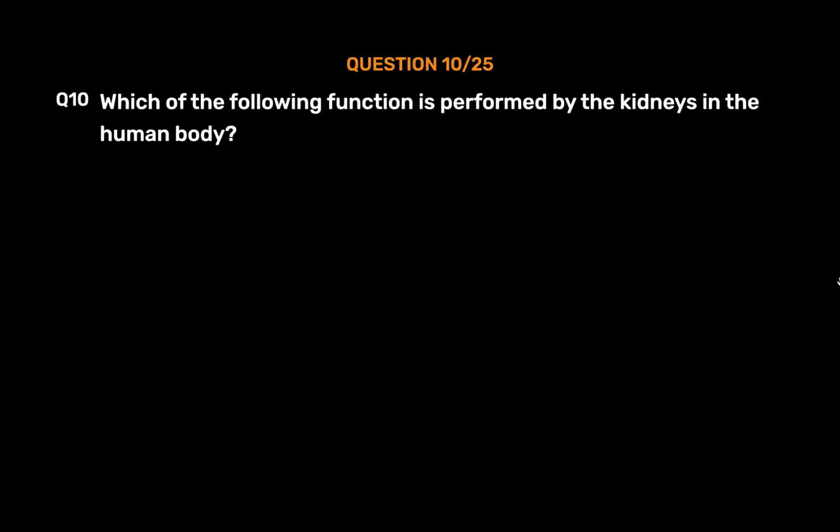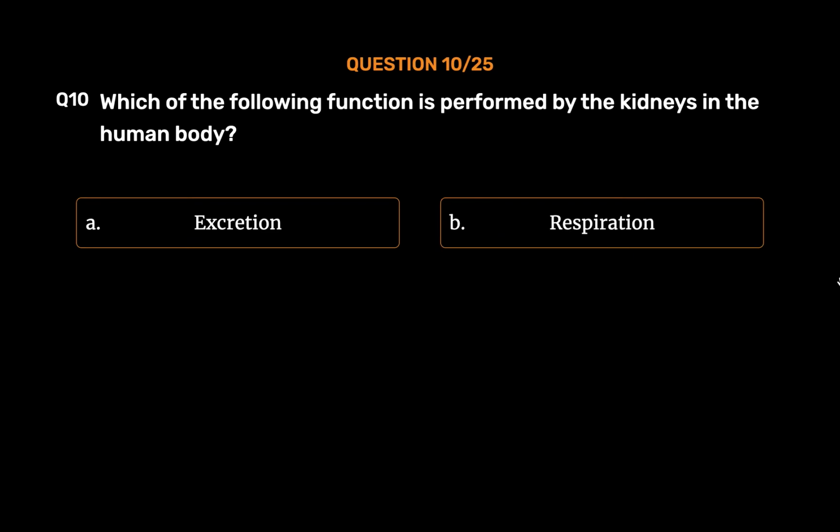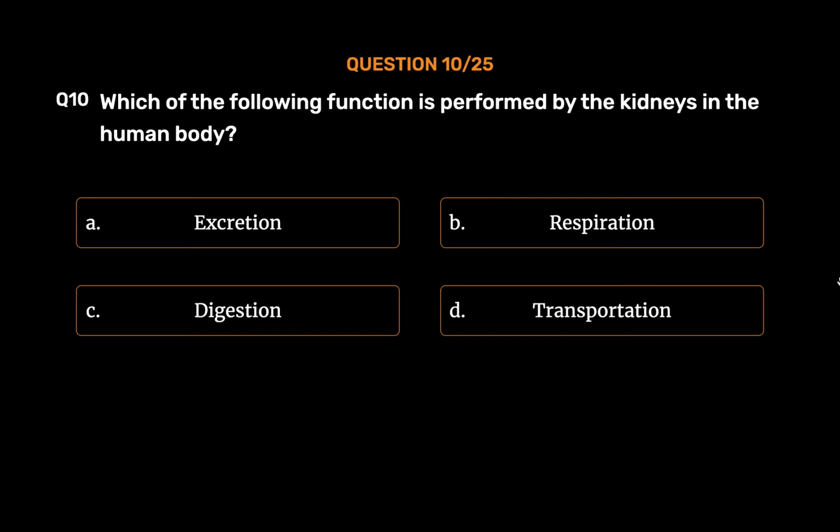Which of the following function is performed by the kidneys in the human body? Option A. Excretion. Option B. Respiration. Option C. Digestion. Option D. Transportation. The correct answer is option A.